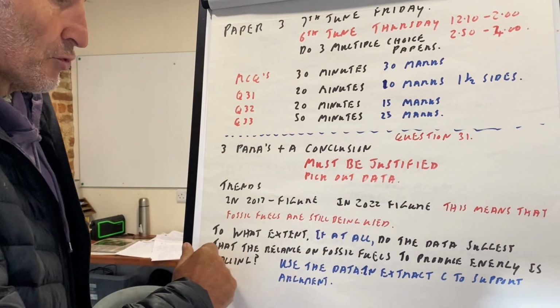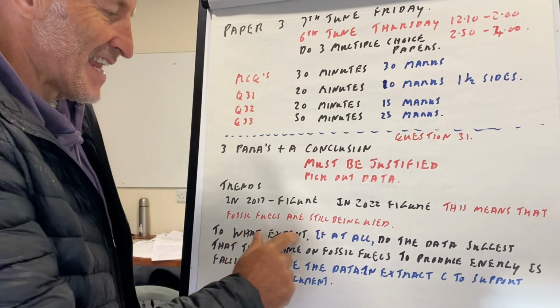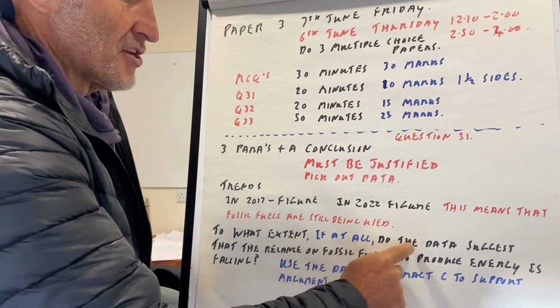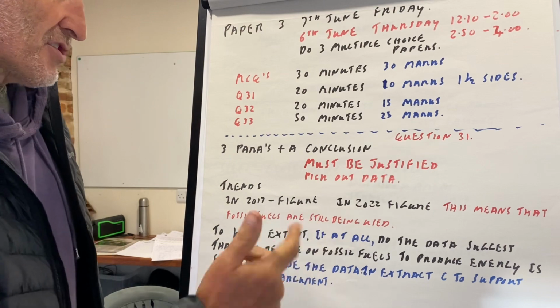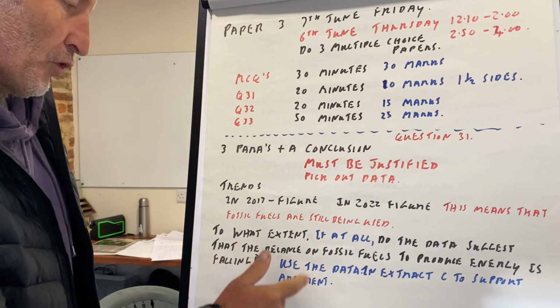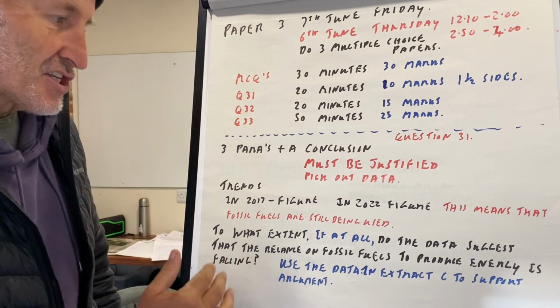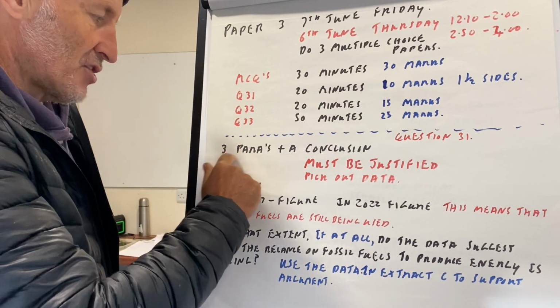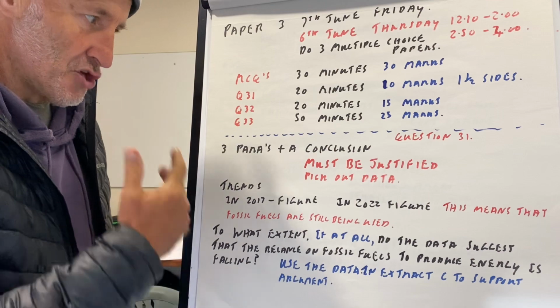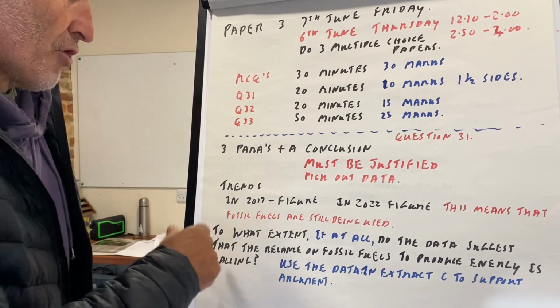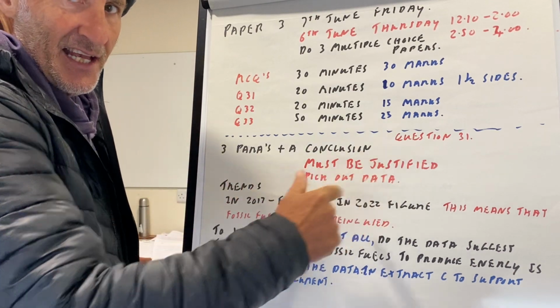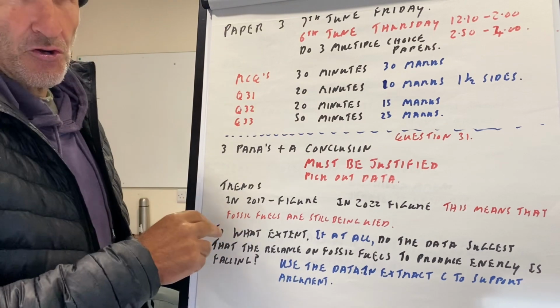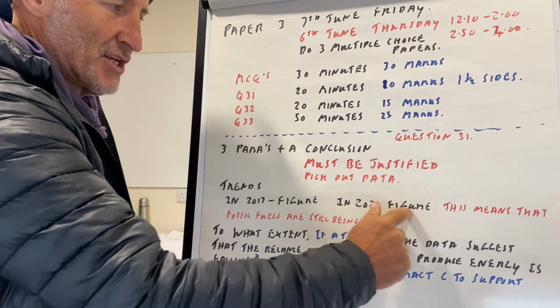So this question was, to what extent, they'll all be the same, to what extent, if at all, does the data suggest that the reliance on fossil fuels to produce energy is falling? Right, so use the data in extract C. We'll use it 3 times to create the 3 paragraphs on here. You must do that. Right, and you must quote the data in your passage. Don't use every single bit of data, just pick out the main trends.